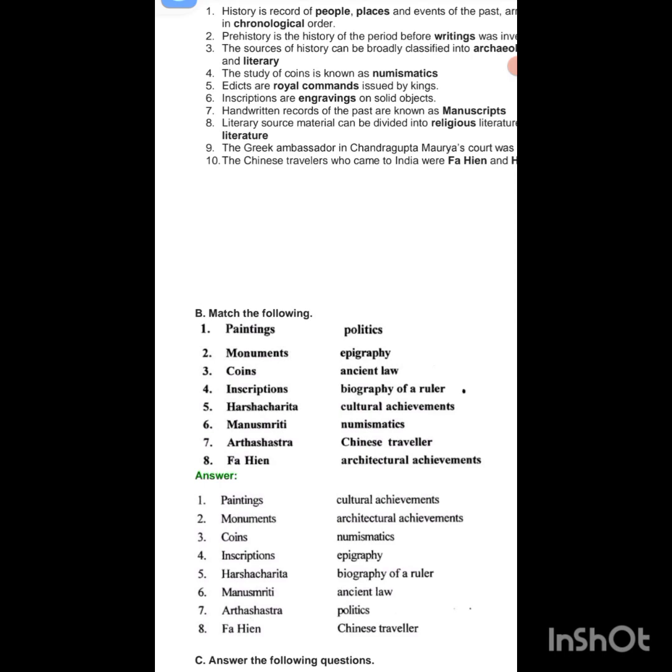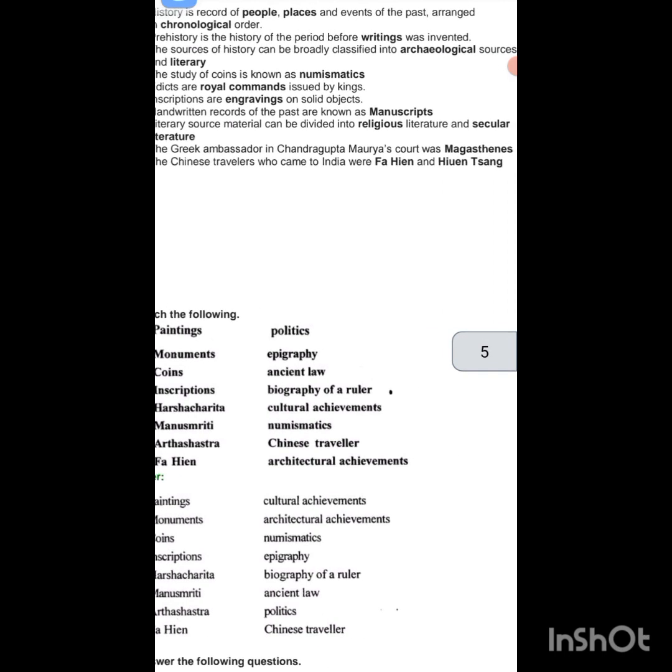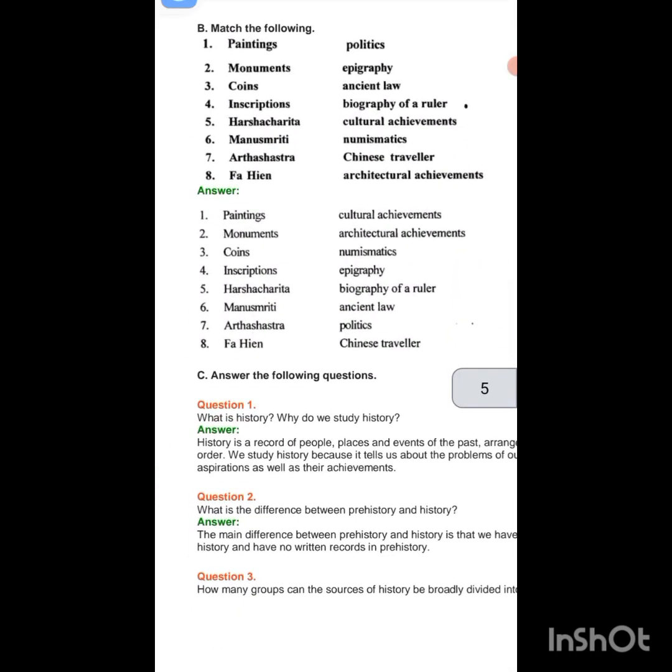The Chinese travelers who came to India were Fa Hien and Hiuen Tsang. Now here is the following: paintings, sculpture, achievements; monuments, architecture, achievements; coins, numismatics; inscriptions, epigraphy; Harshacharita, biography of a ruler; Manusmriti, ancient law; Arthashastra, politics; Fa Hien, Chinese traveler.